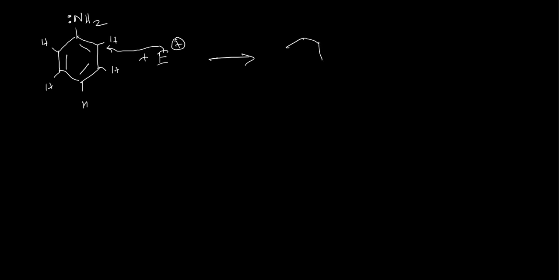Here this bond will break up, and there will be NH2 double bond plus, with hydrogen and E. This kind of structure you may have, and this has several resonance structures.